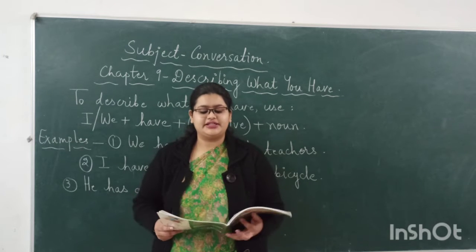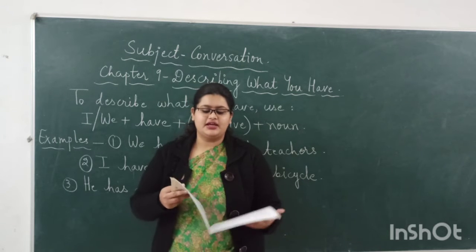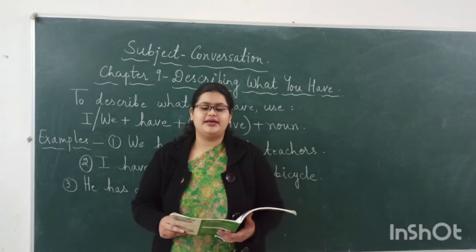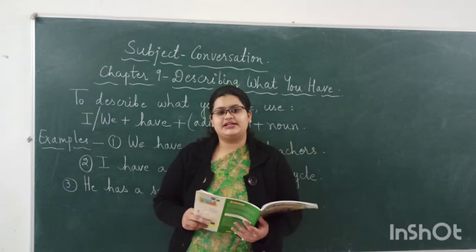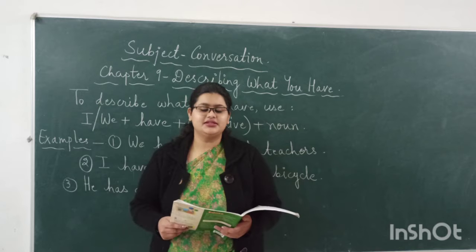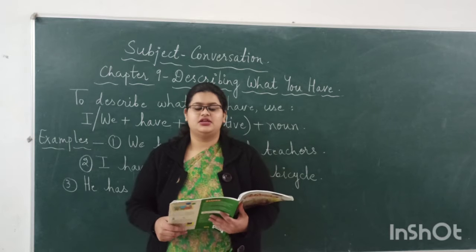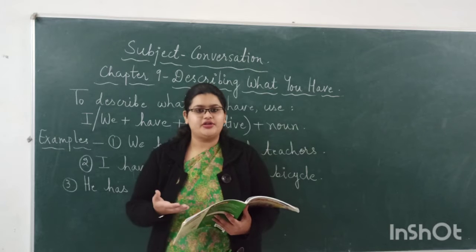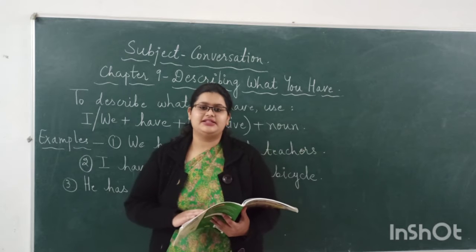We have already completed chapter number 8, that was making requests, and today I am going to teach you another chapter, chapter number 9. The name of the chapter is describing what you have. First let's understand the meaning of describing. What do you mean by describing? Describing means to say what somebody or something is like. So suppose you have something with you and you want to say about that thing. How will you describe the object that you have? We will study that in this chapter.